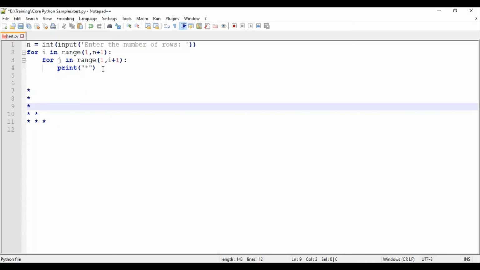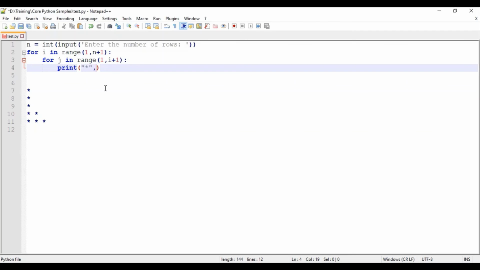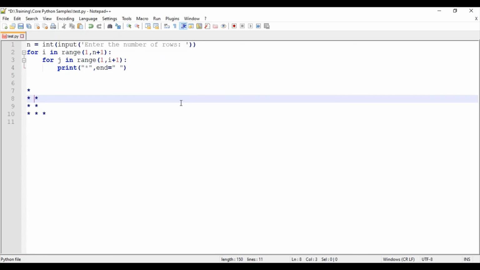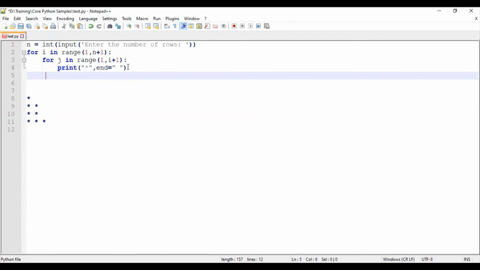So in that case, I am overriding the default value of the end keyword, and I am giving it as end equal to a simple space. Okay. So now how will I be getting the output? Star space. In the next iteration, this star will be printed, and next space. So this space we can ignore it. So star space star.